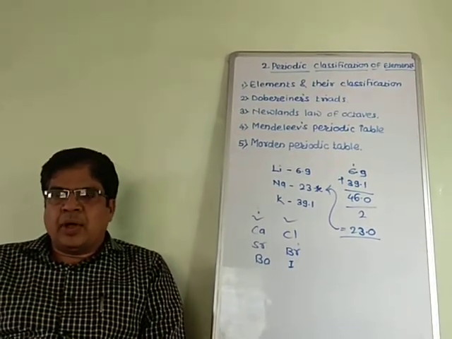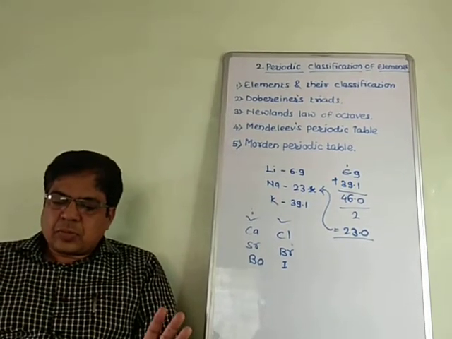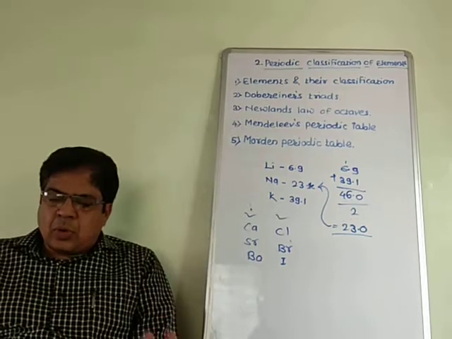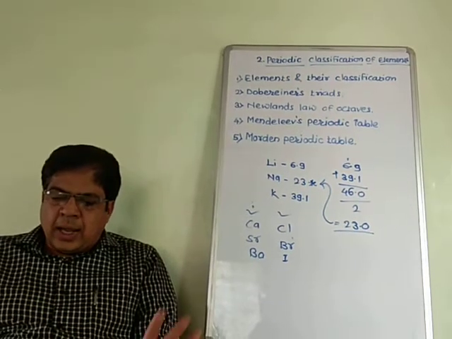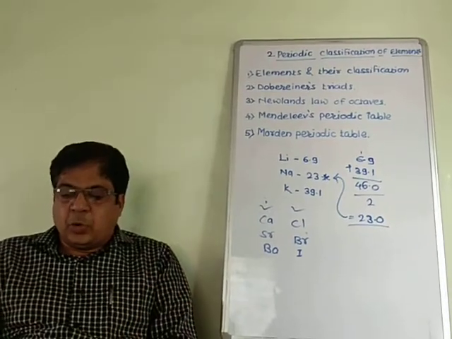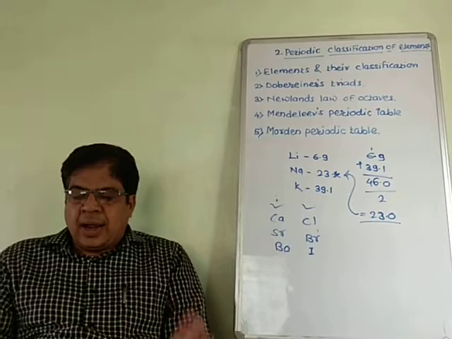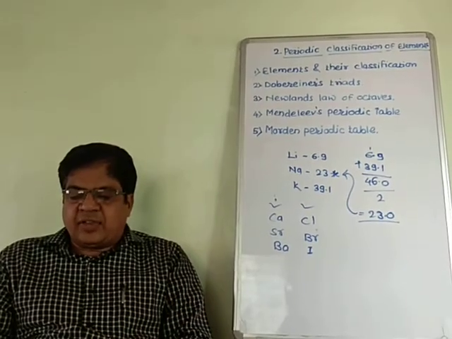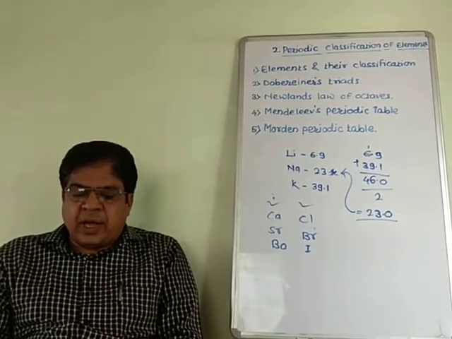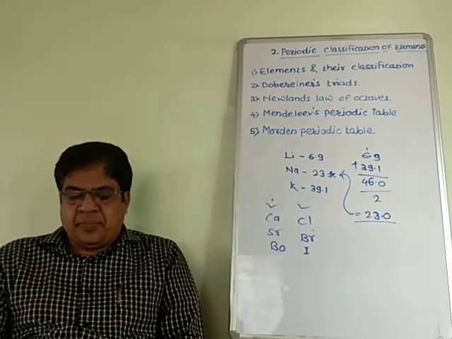The atomic masses of Eka boron, Eka aluminium and Eka silicon are 44, 68 and 72. Their properties were also predicted. Later on, these elements were discovered and named scandium, gallium and germanium.